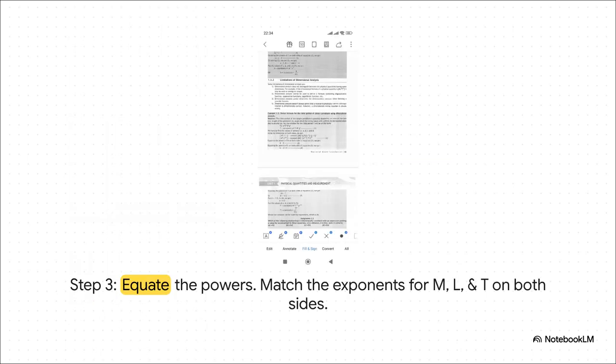And now for the really clever part. We use that principle of homogeneity again. We know that the total power of mass on the left side has to equal the total power of mass on the right. And we do the same thing for length and the same thing for time. This simple rule lets us build a little system of equations to solve for our mystery exponents.